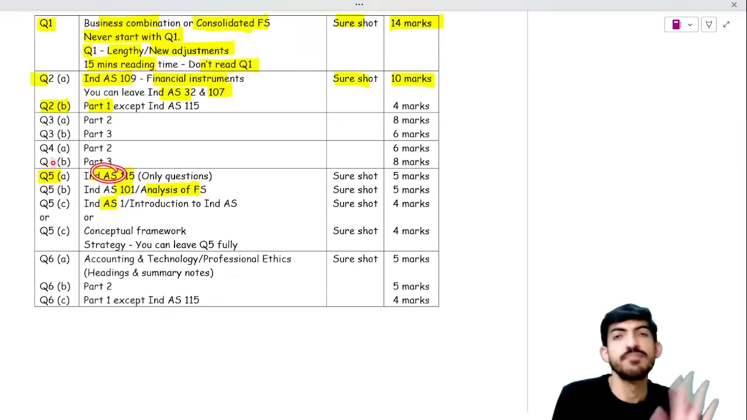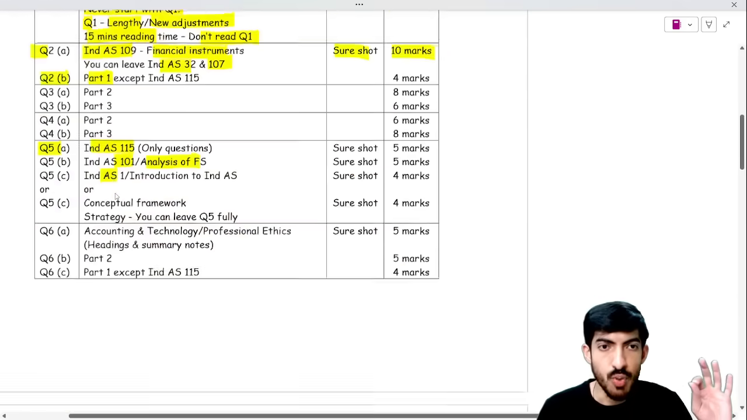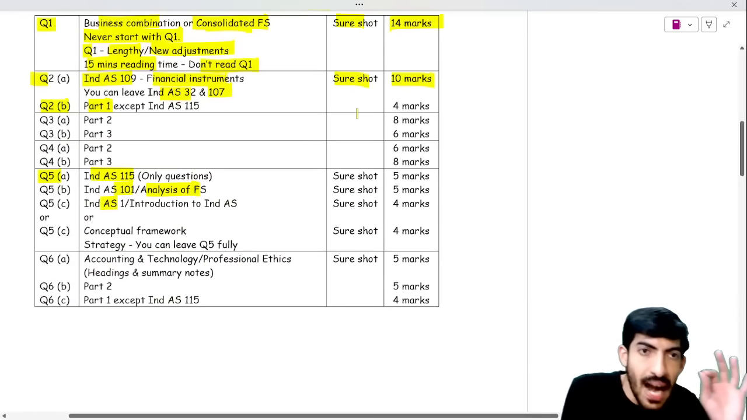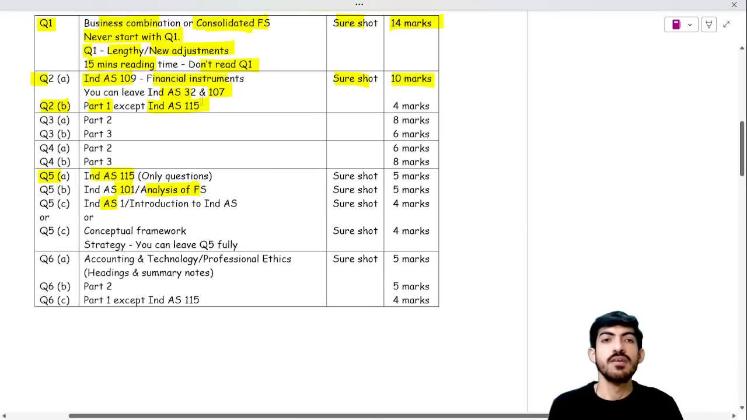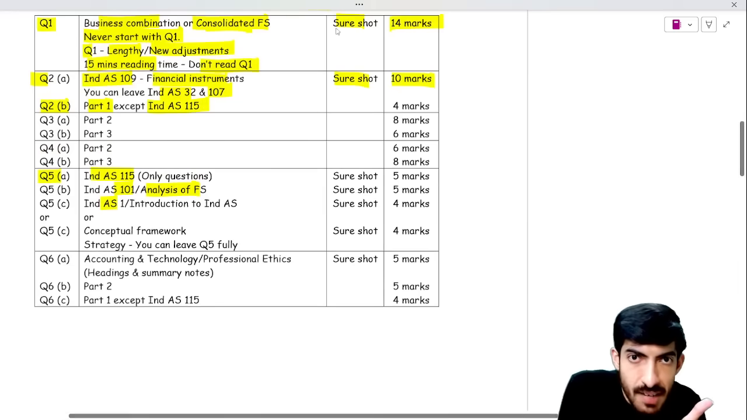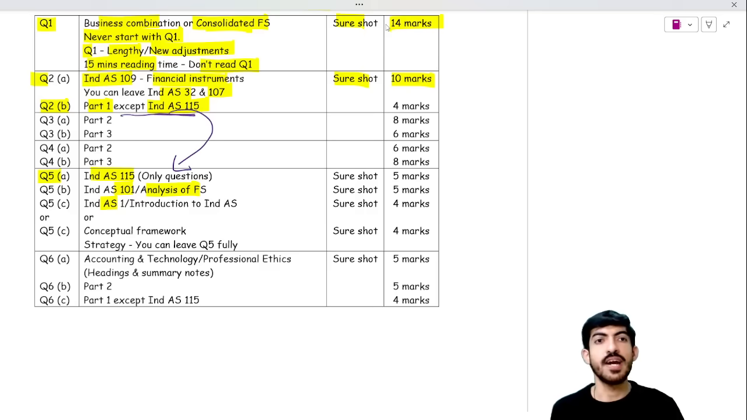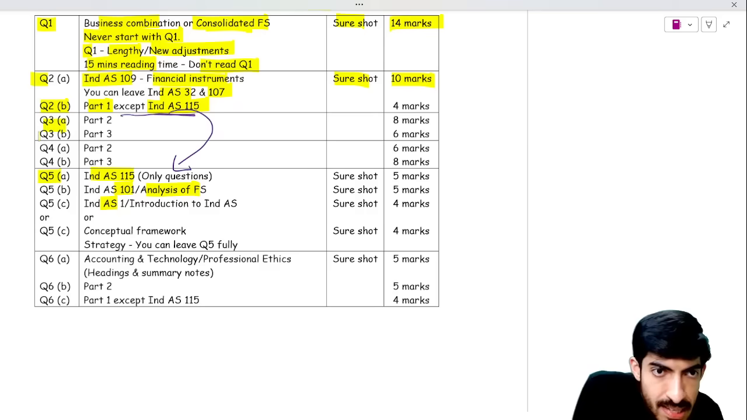Question number 5A, you have to do this. This is part 1, right? Yes, sir. So part 1 except Ind AS 115. Question 2B will be from part 1. Sir, why except Ind AS 115? Because Ind AS 115 will be asked in Question 5A. Okay, sir, understood. Then questions 3A, 3B, 4A, 4B will be from part 2, part 3, part 2, part 3.